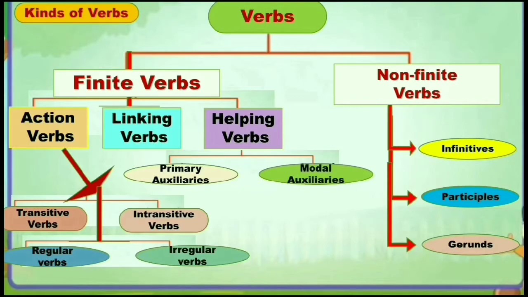And the second one, non-finite verbs. In this there are three types of verbs. Look at here: infinitives, participles and gerunds. So only three types of verbs come under non-finite verbs. So this is a chart of kinds of verbs.